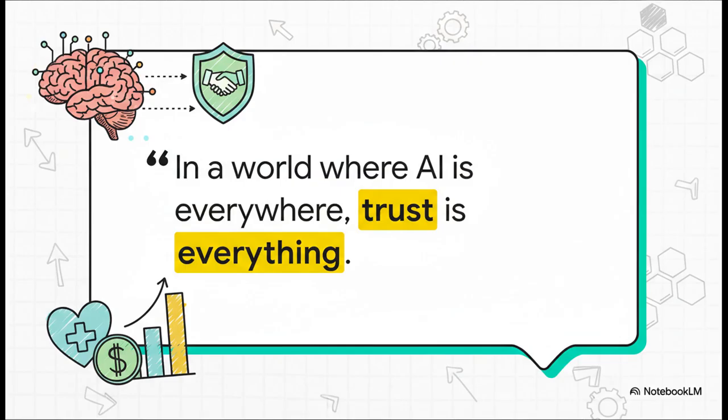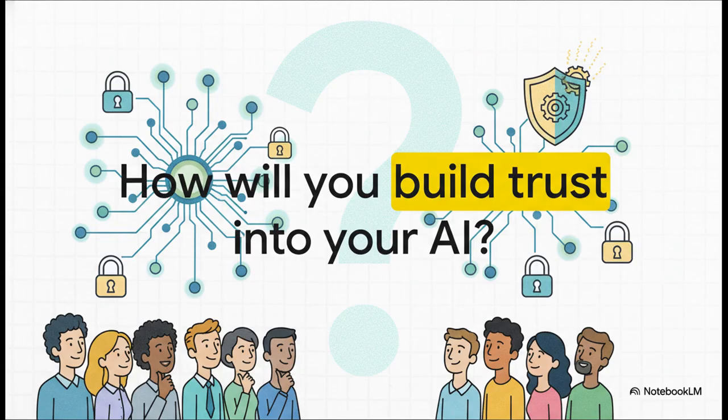And that really is the bottom line. As AI gets embedded in every single aspect of our lives, from healthcare to finance, our ability to trust it becomes completely non-negotiable. This framework isn't just some technical document. It's a blueprint for building that trust. So that's the crucial question this framework leaves us with. And it's not some abstract problem for someone else to solve. For anyone building or deploying AI, the task of building trust is now part of the job.